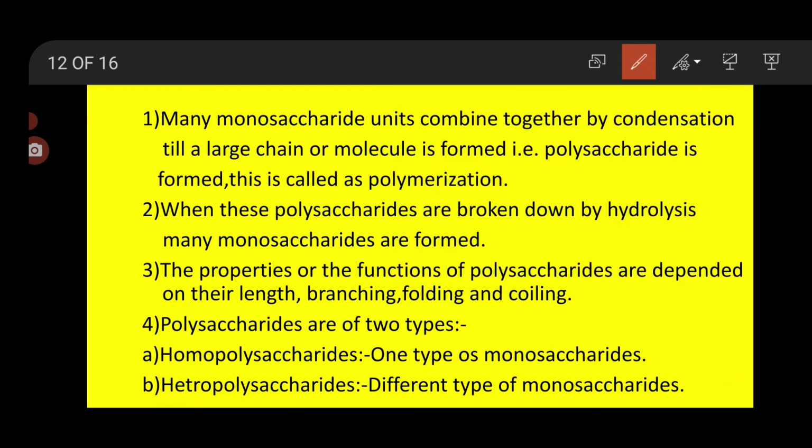So in an easy way, keep in mind: when the monosaccharides are of one type only, it is called homopolysaccharide. When the monosaccharides are of different types, they are called heteropolysaccharides. So here we have studied polysaccharides.